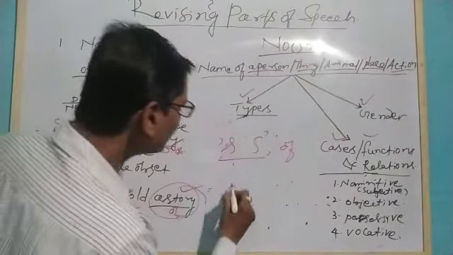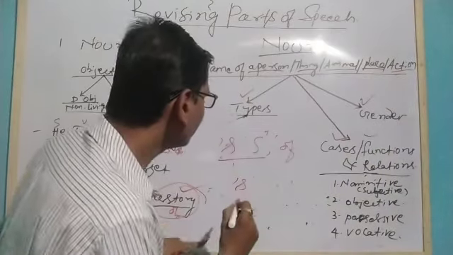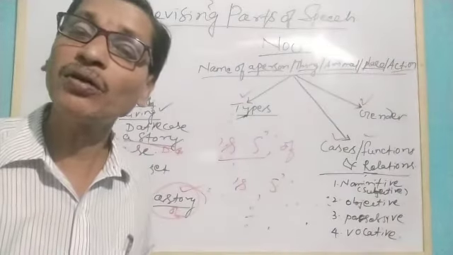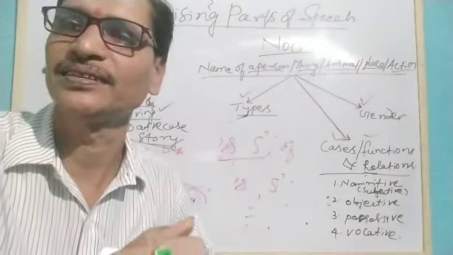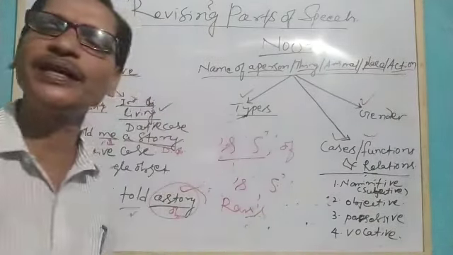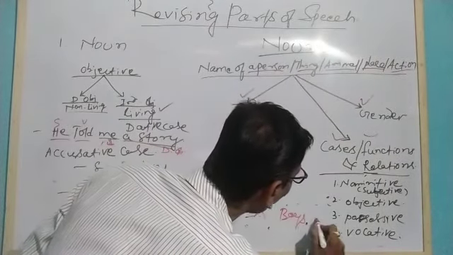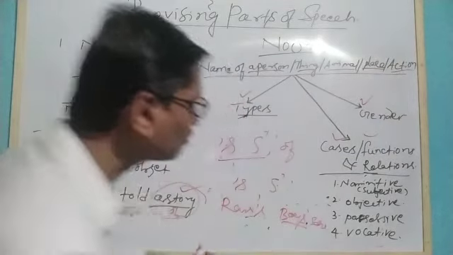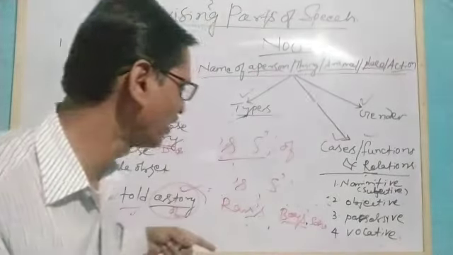Okay, but we use apostrophe s when we are talking about a singular subject, and we use s apostrophe when we are talking about a plural subject that ends with s. So here you see Ram is a singular subject, we can make Ram's. But when we talk about the boys' school, here boys is a plural subject. To make it possessive, we have to give an apostrophe after this. That you know very well.